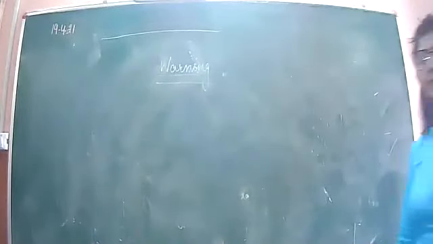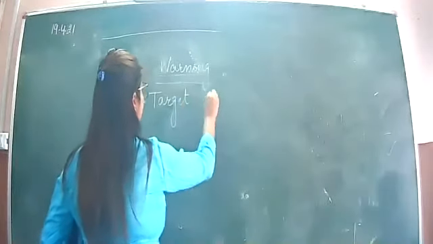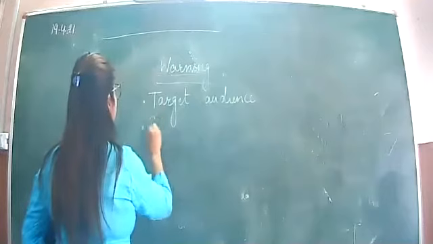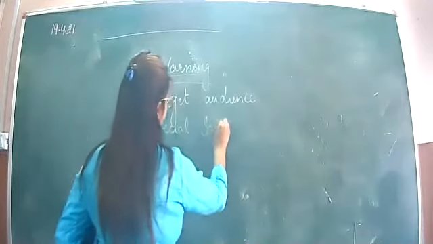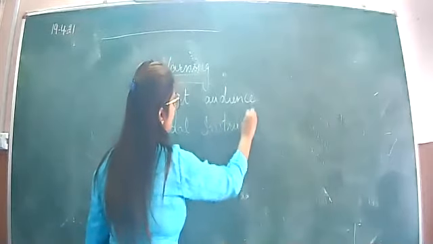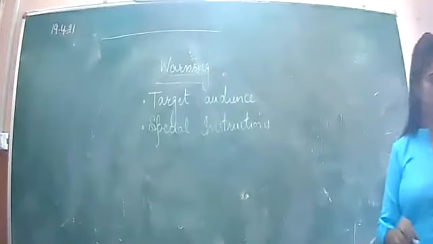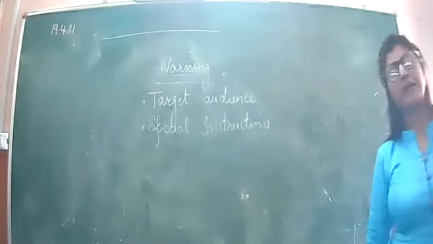First of all, what is your target audience? Special instructions. It means that it is meant for special people, not for all. Then you will also write down special instructions.